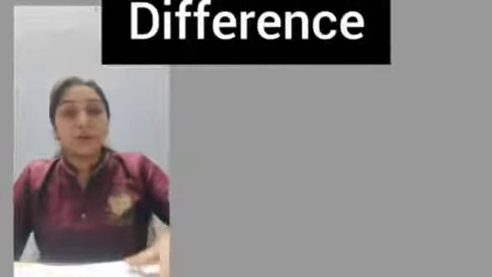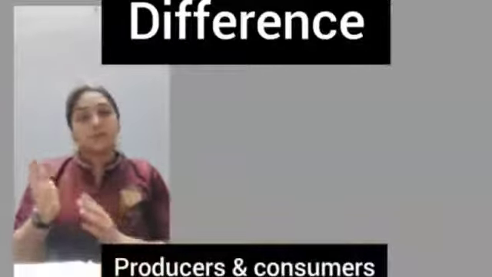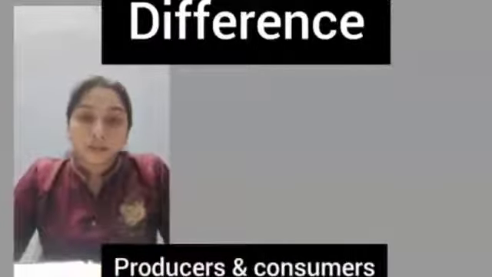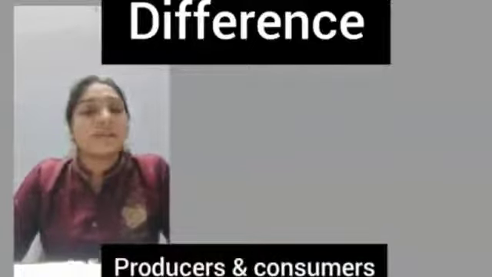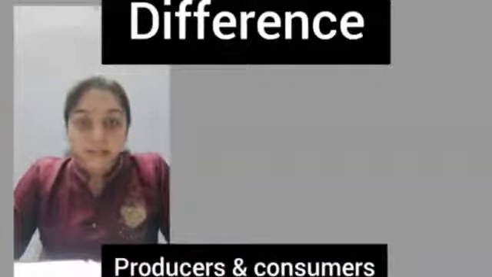Next, we can learn the difference between the producer and the consumer. What are the differences between producers and consumers? First, producers can synthesize their own food, whereas consumers cannot synthesize their own food. Second, producers possess a photosynthetic pigment called chlorophyll. Because of this pigment only, they are able to carry out photosynthesis. That is why they are producers. Whereas consumers cannot produce their own food because they lack the photosynthetic pigment called chlorophyll. Third, producers can trap solar energy and convert it into chemical energy.